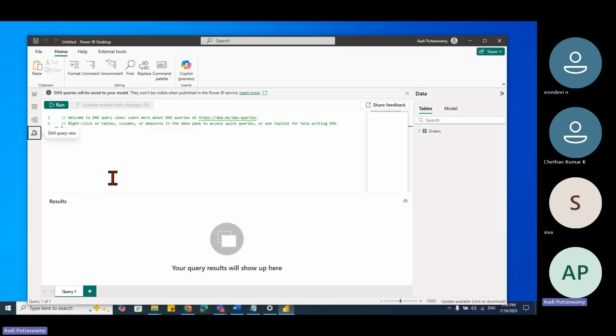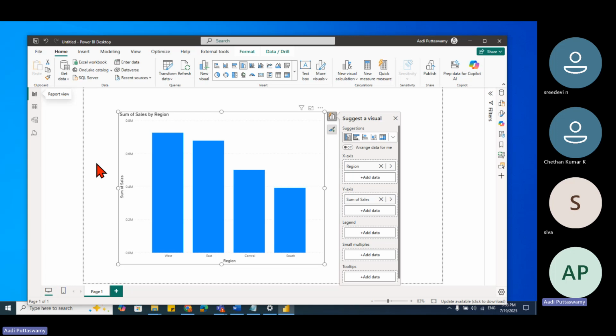Then we have this query view. For this, we need to write some queries. Here we can check whether it is proper or not, and whether we can optimize it. Don't worry, I'll explain this once we come to that particular chapter. Okay, done. So we understood those views.